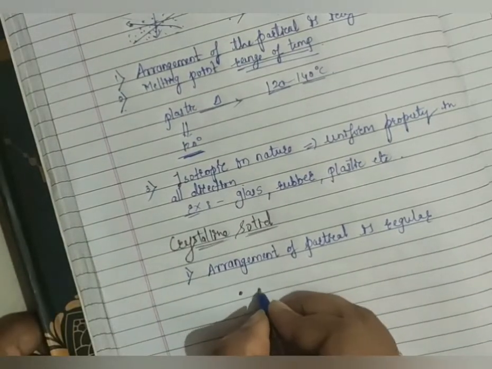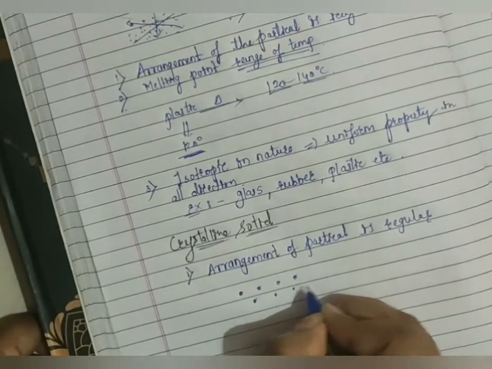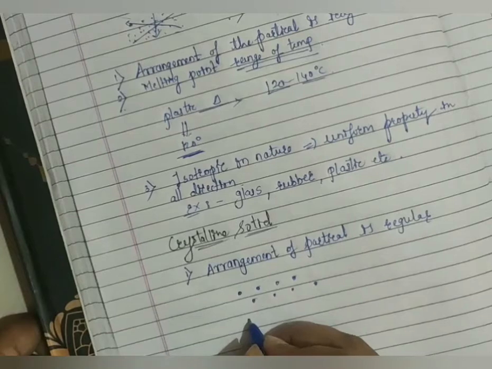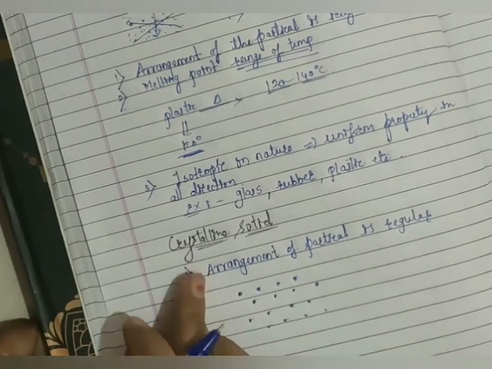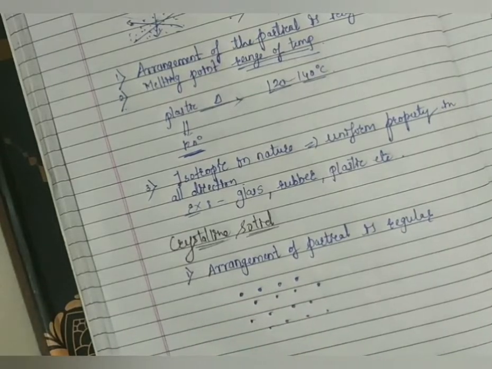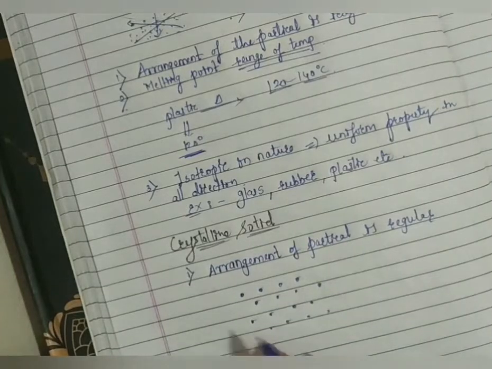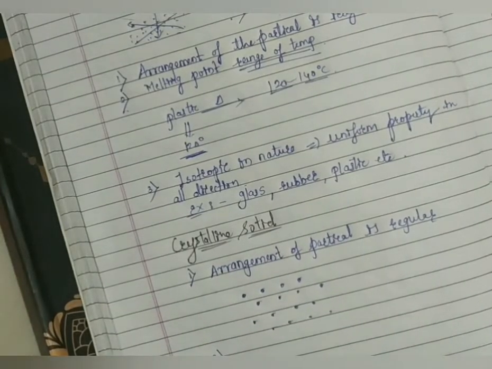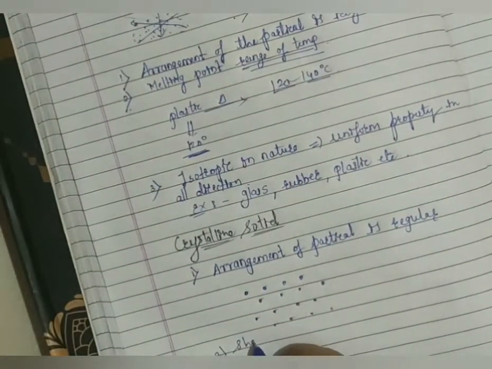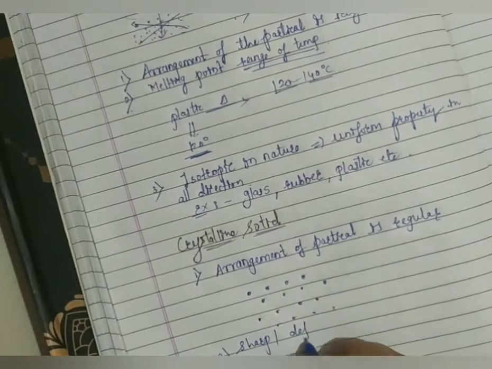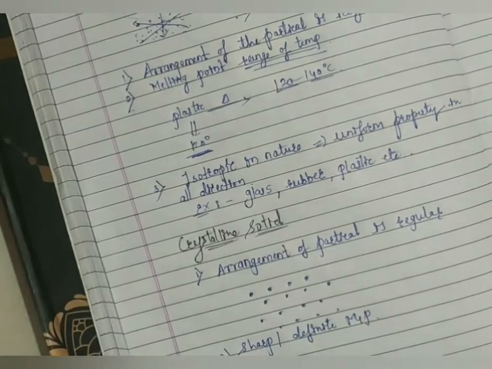It means like this: suppose the particles in the first row are arranged like this, in the second row like this, again in the third row like this, and again like this. So the arrangement of the particles is regular, no? So we can say this belongs to a crystalline solid. After that, the melting point. What is the melting point of a crystalline solid? Here the melting point is sharp, or we can say definite. They have a definite melting point.